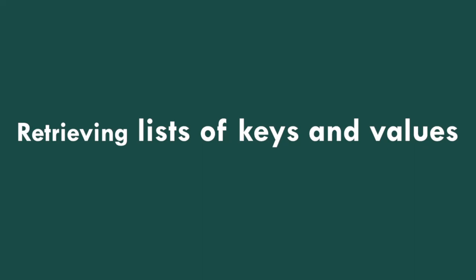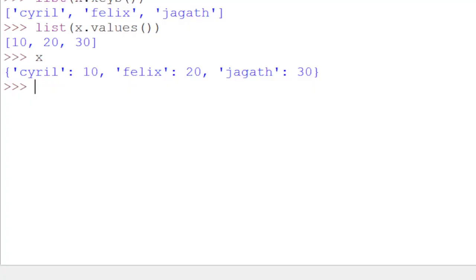It will display the entire dictionary items line by line. Retrieving lists of keys and values: you can get a list of keys, values or items. Items means both from the dictionary. Now we have our original dictionary with 3 items. Now I am issuing the list command on the dictionary, list of x, where x is a dictionary. It gives the keys of the dictionary, not the values. Now the output is a list.